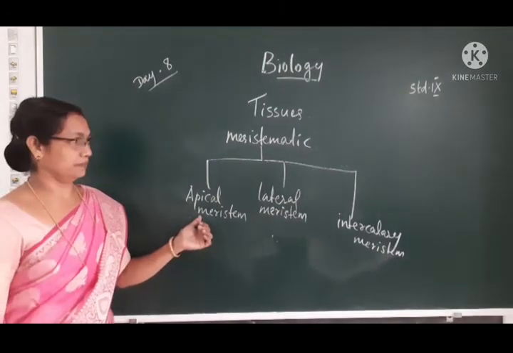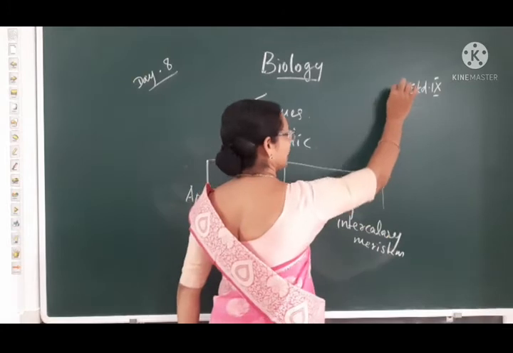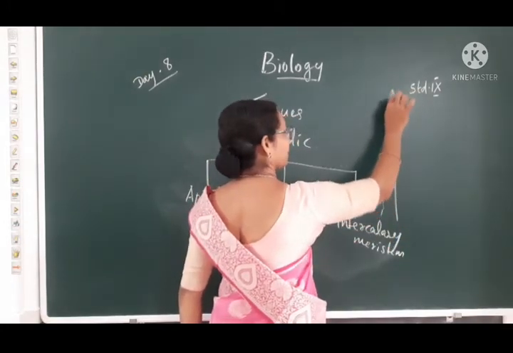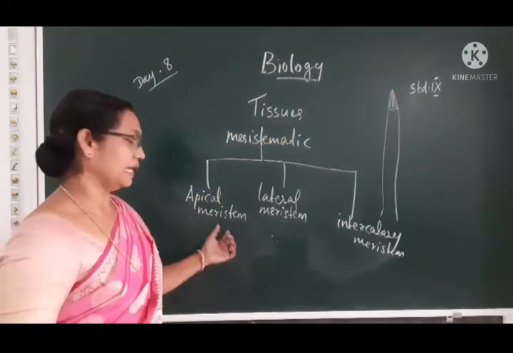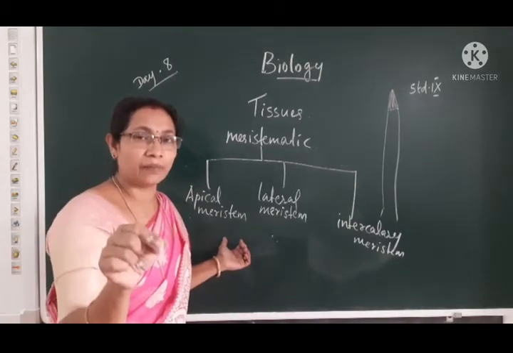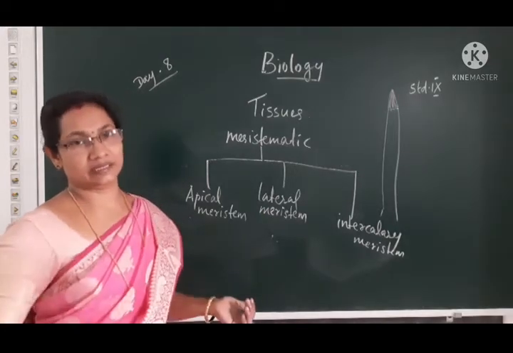Apical meristem. In the case of a stem, this one is the apex part, the tip of the stem. So the meristem which is seen at the tip of the stem and root is known as apical meristem.